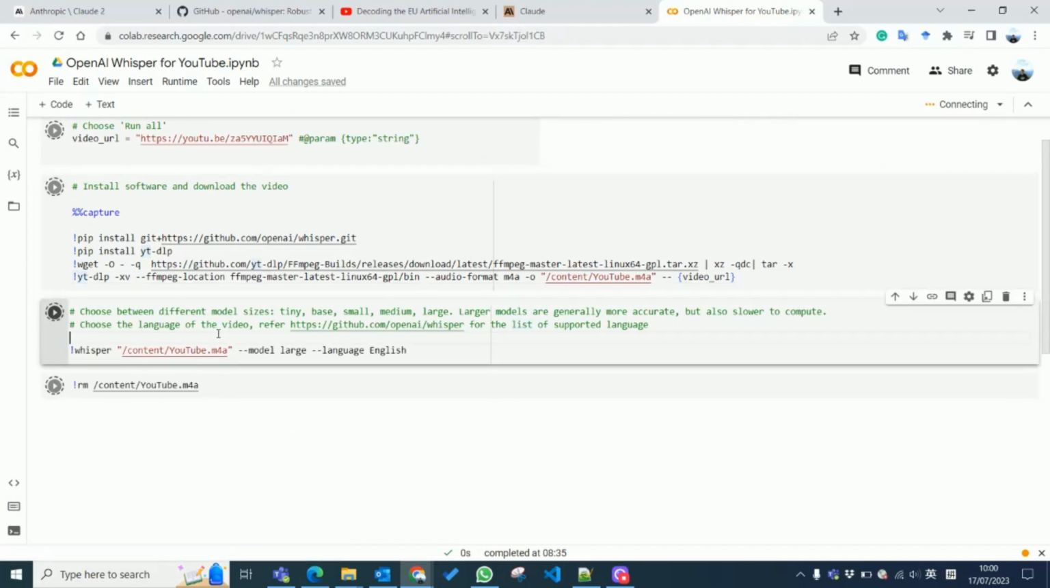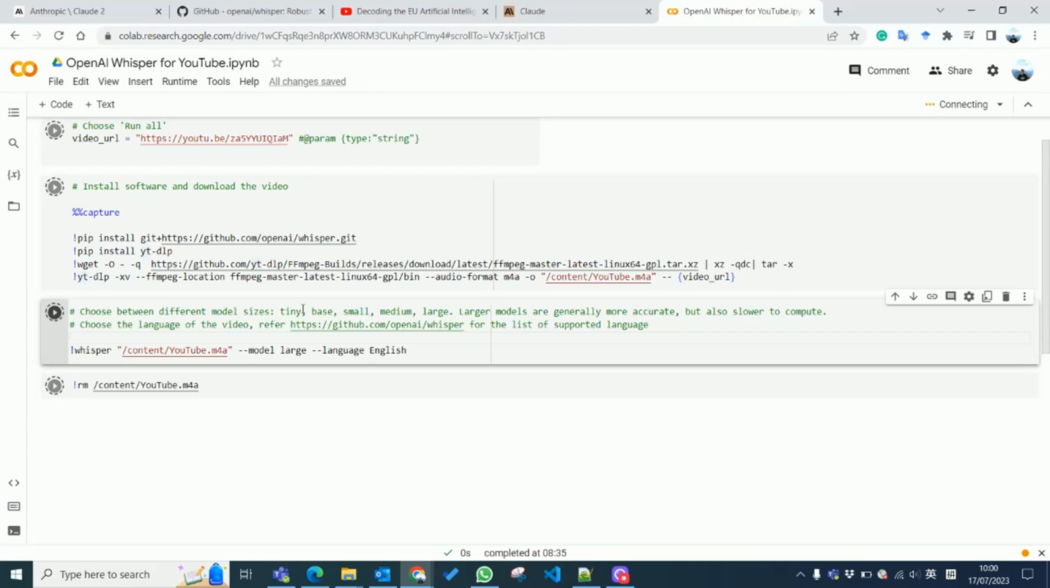Then the next chunk of the code. Once I have the video file, I just call Whisper, followed by my video file. Then I choose the model and the language I want to use. In this video, the language of the video is English, so I choose English. And here I choose the model size. You can choose between 5 different model sizes, from tiny to large. Large models are generally more accurate, but also slower to compute. So it really depends on your needs.